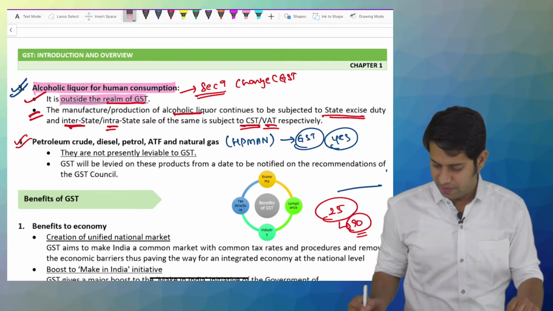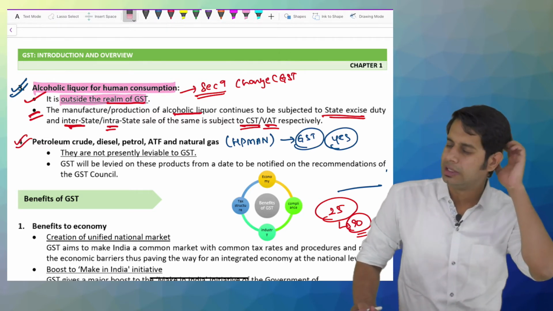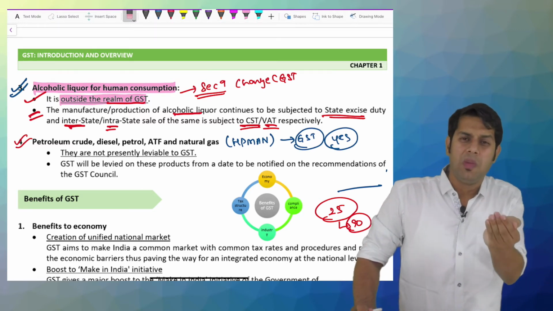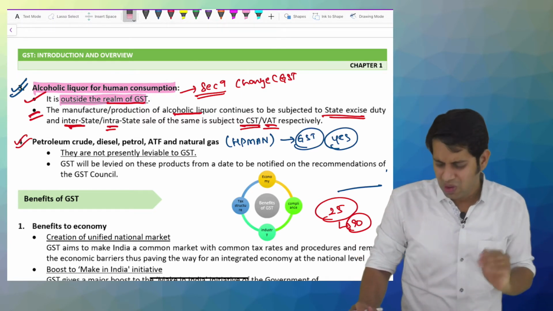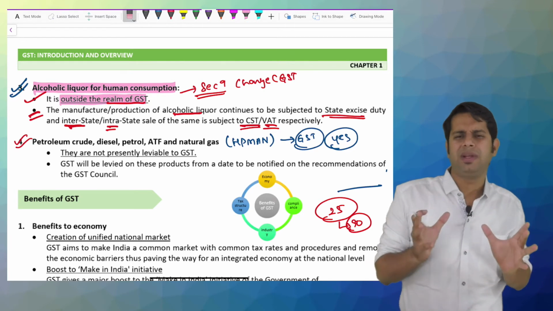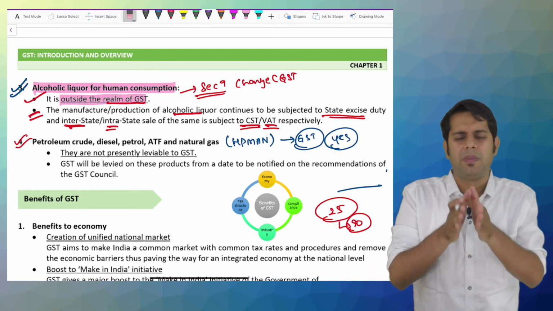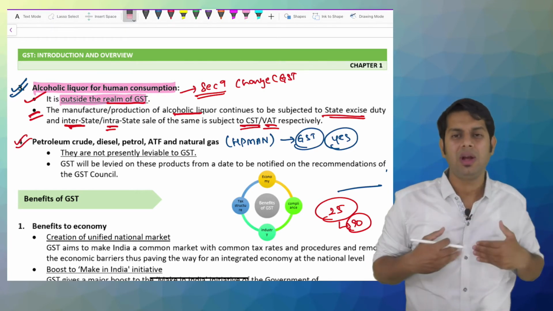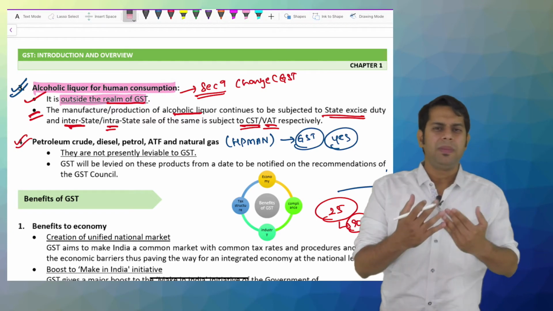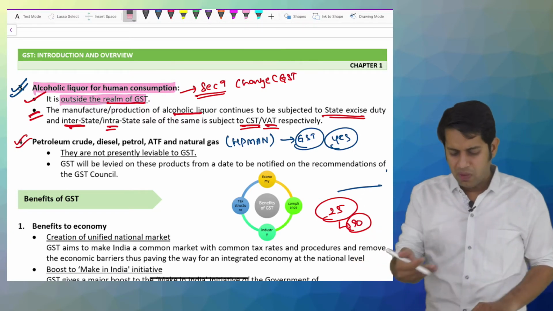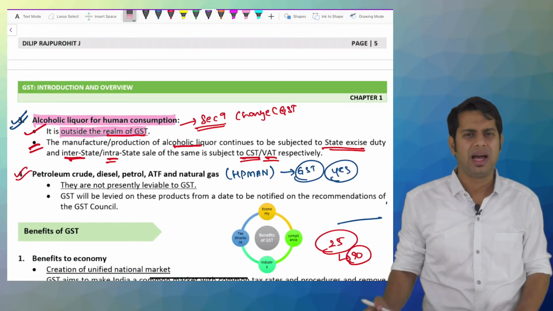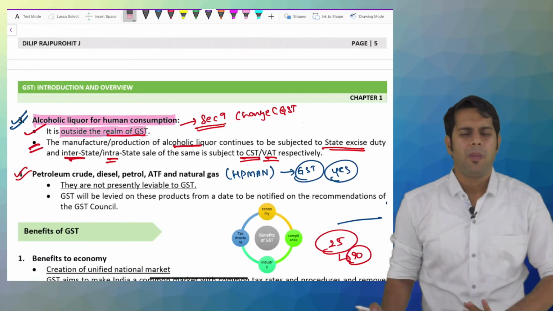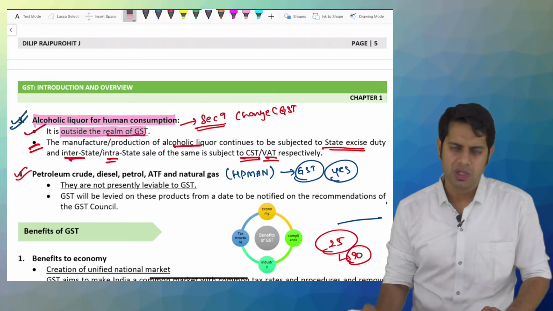See, the government takes advantage of all these things. Because the government knows it is an addiction for all of us, the government is levying taxes. That is how it happens actually. The government knows what people want. People in the sense, not, see, major, like you and me, we may not be involved in alcohol consumption or tobacco consumption, etc. But the majority of the population in India is consuming all these items.